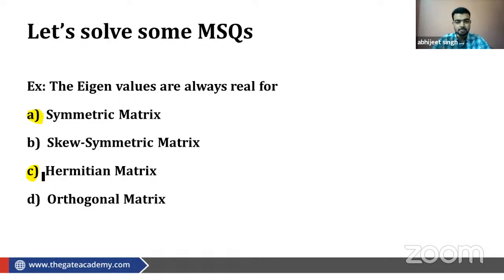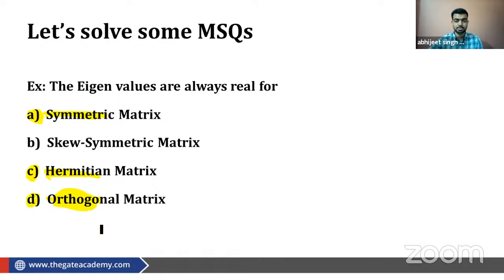If you have studied the properties of Hermitian matrix and symmetric matrix, we studied that their eigenvalues are always real. For orthogonal matrix, eigenvalues can be real and can be complex numbers. It can be anything. We have not studied any such property that its eigenvalues will always be real. So those who have given option D as a correct answer will not be getting any marks.